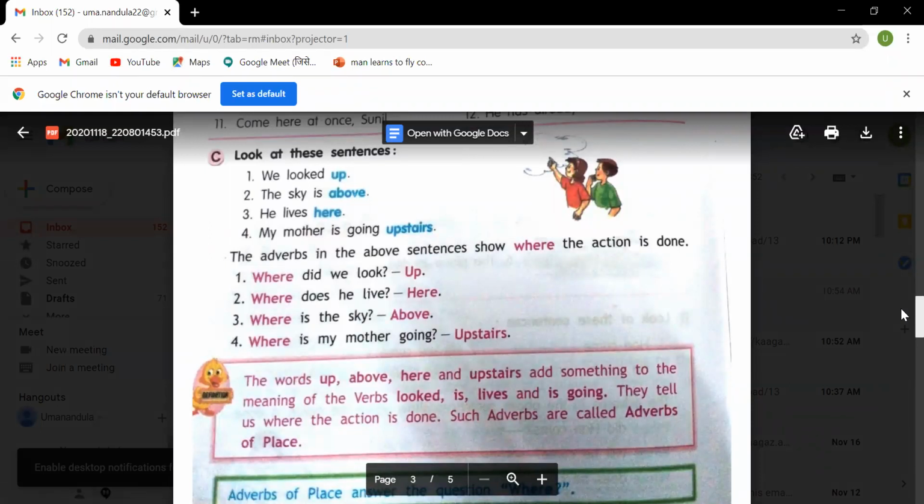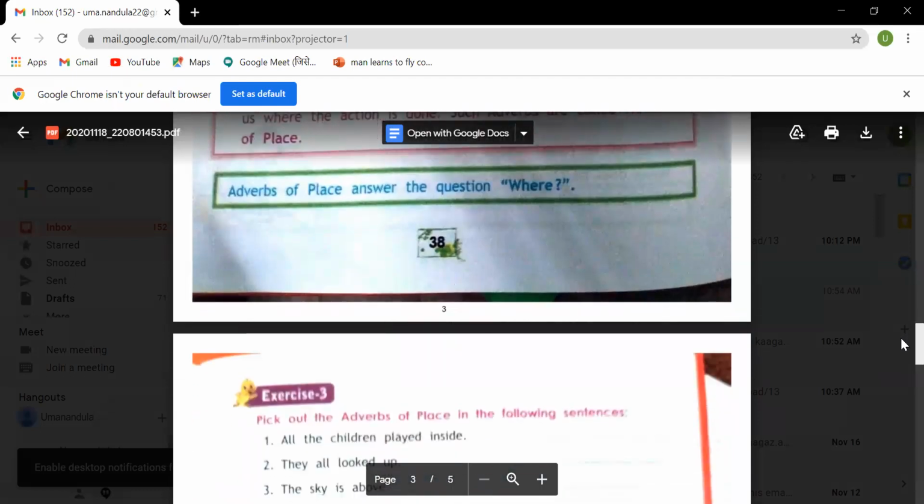So you are showing some place. When you question, where did we look? Up. Where does he live? Here. Where is the sky? Above. Where is my mother going? Upstairs. So the words up, above, here, upstairs add to the meaning of the verbs. Where did we look? Look is a verb. Look up. So for the verb look, something is added which tells where the action is done. Such words are called adverbs of place, children. Adverbs of place answer the question where.